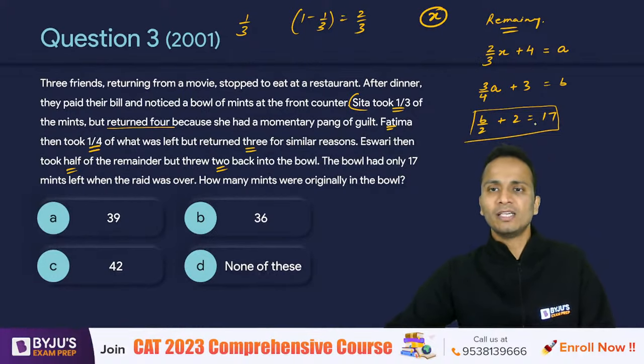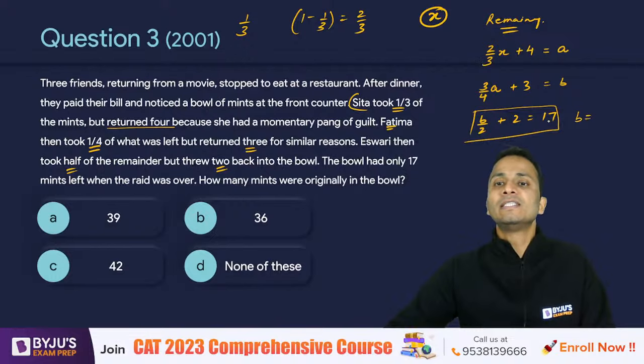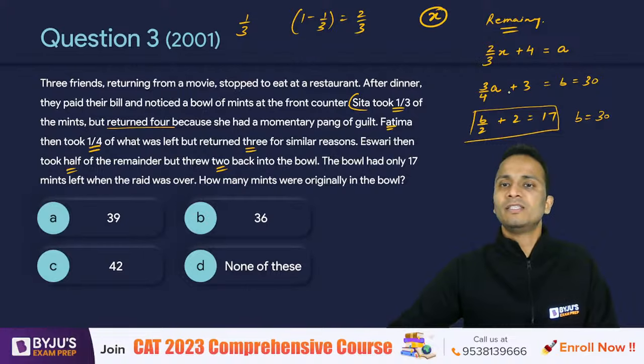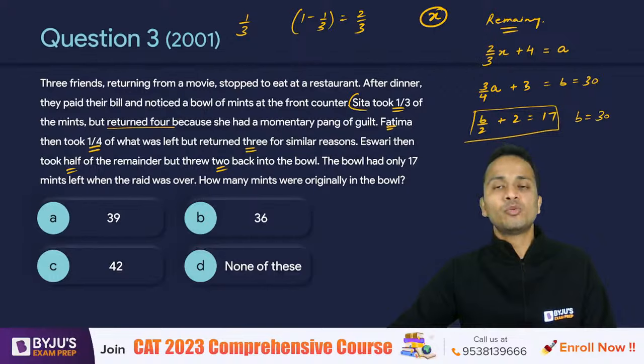Okay, so let's do that. From the last equation that I can see, B/2 plus 2 is equal to 17. The value of B will be 17 minus 2, that is 15, multiplied by 2, which is 30. Now if B is equal to 30, then the value of A will be 30 minus 3, which is 27, into 4/3. 3/4 will become its reciprocal on the other side. So that is 27 upon 3, 9. 9 into 4 is 36. So the value of A is 36.